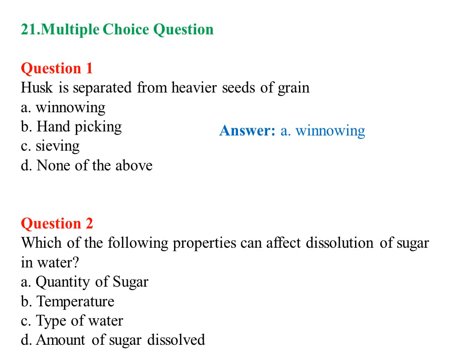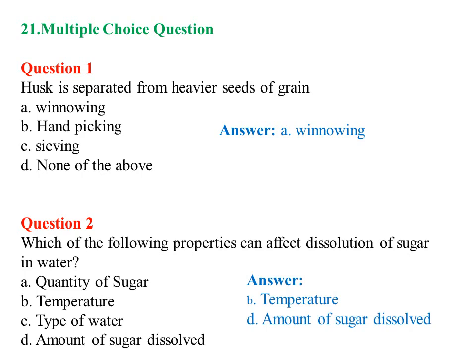Which of the following properties? Here 4 options are there. Among these, there will be any 2 or any 3 answers. The options are quantity of sugar, temperature, type of water, and amount of sugar dissolved. The answer will, of course, be B and D.